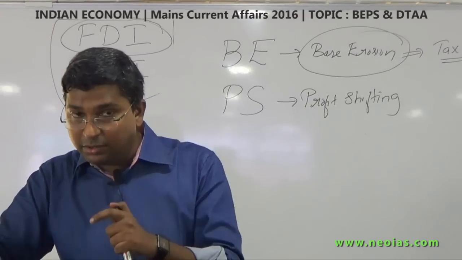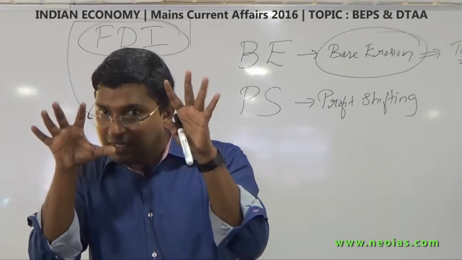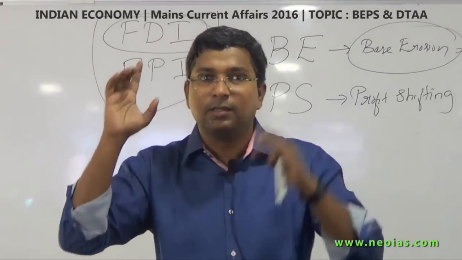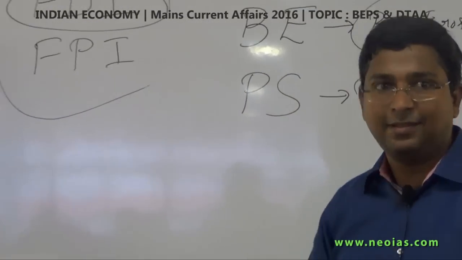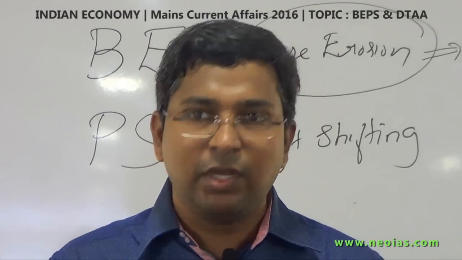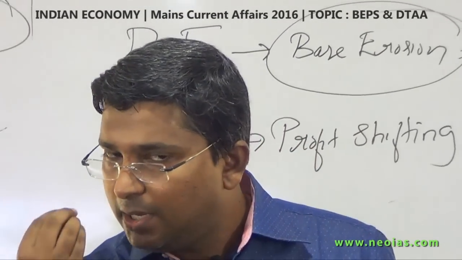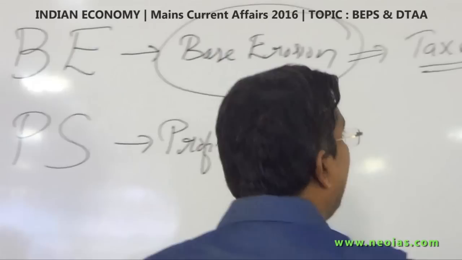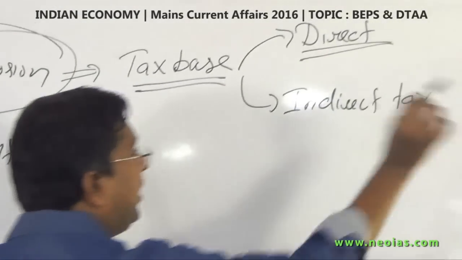Now, what I am trying to say is, this topic is all about tax evasion and tax avoidance. When we discuss it here, the tax is basically a direct tax, not an indirect tax.